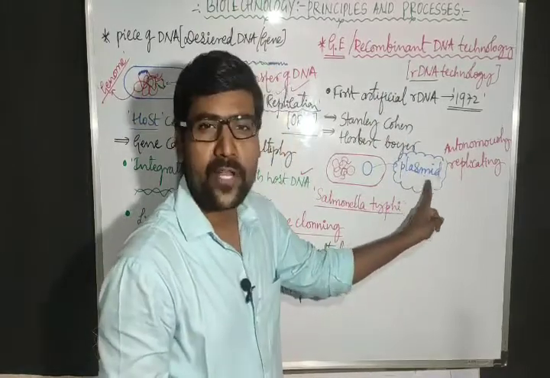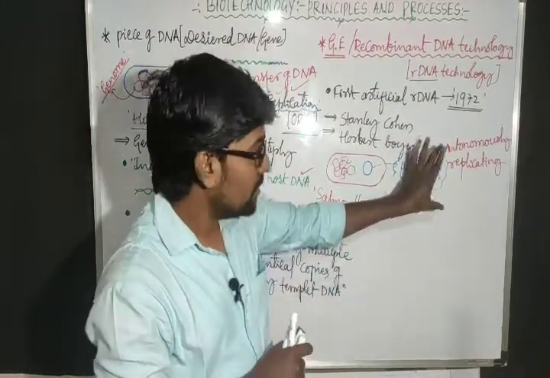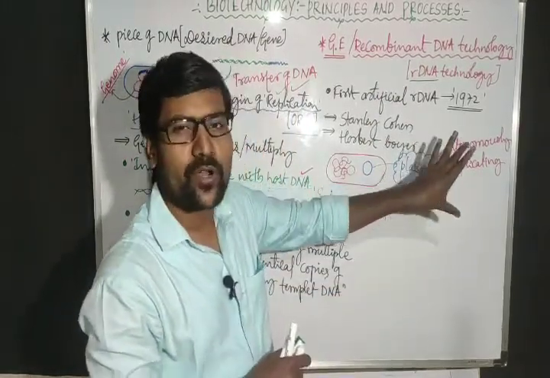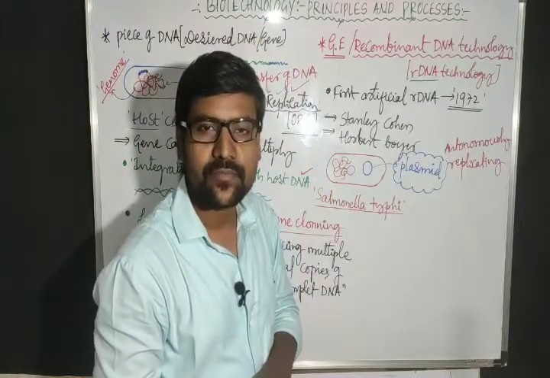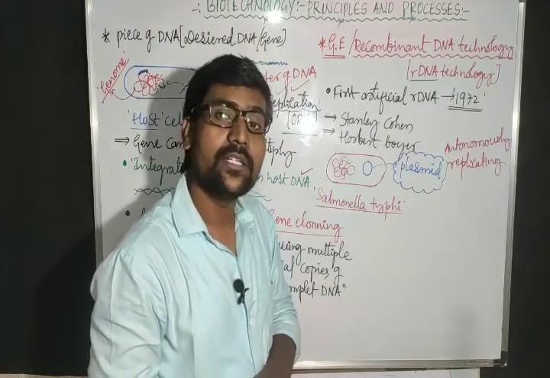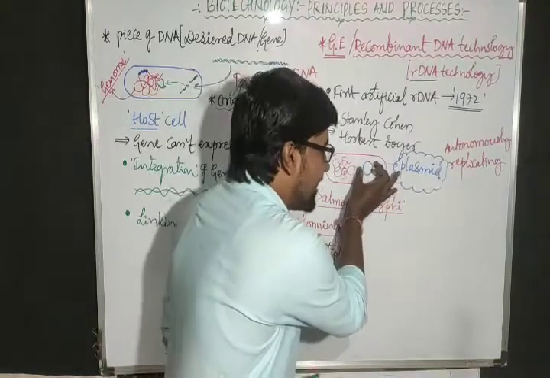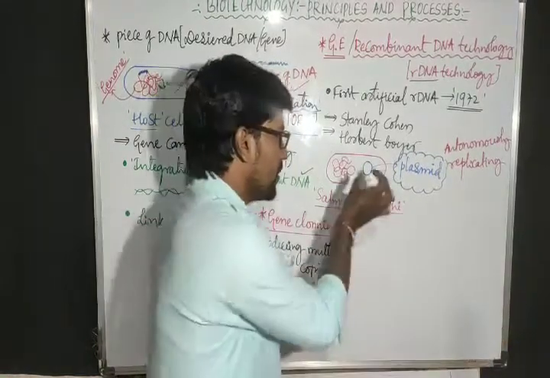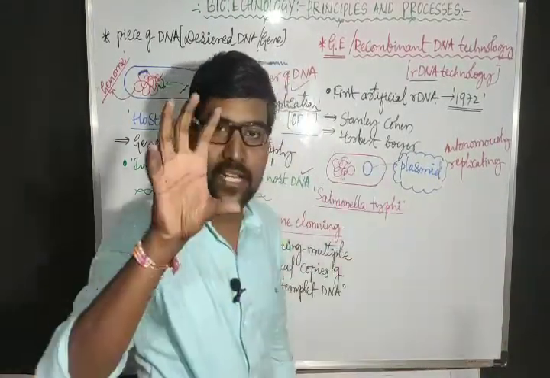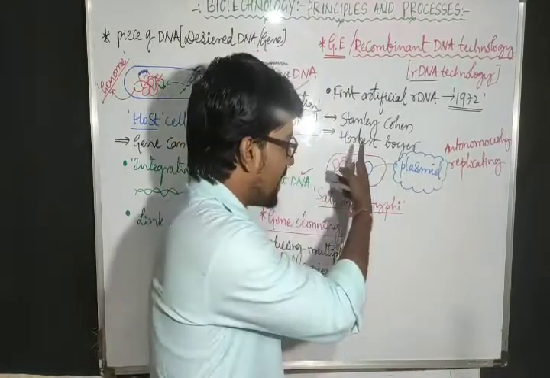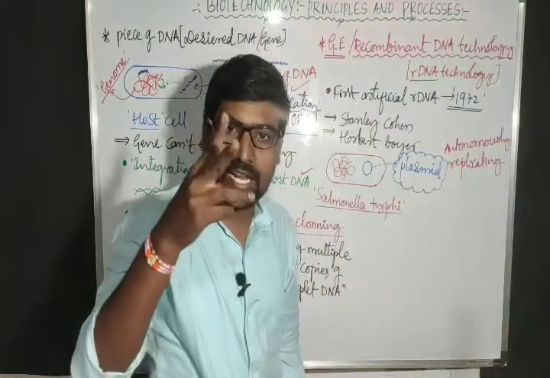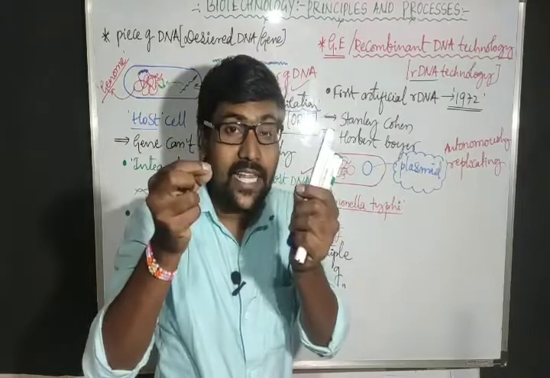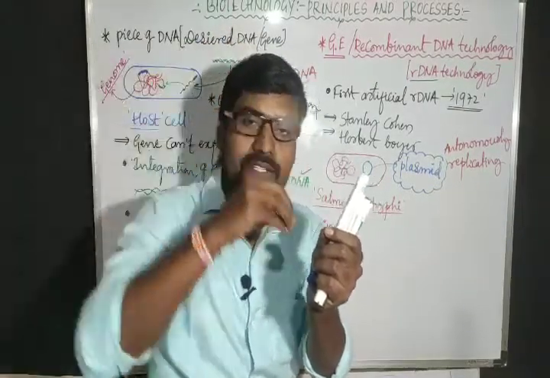And this is very, very important for genetic engineering. How? We can take the plasmids outside, the circular plasmid, and we can cut the plasmid, and in that gap we can add our gene.